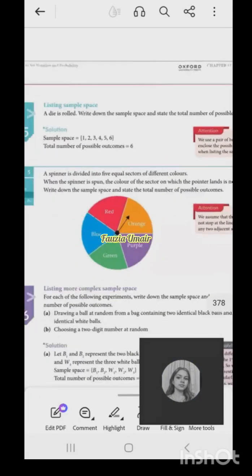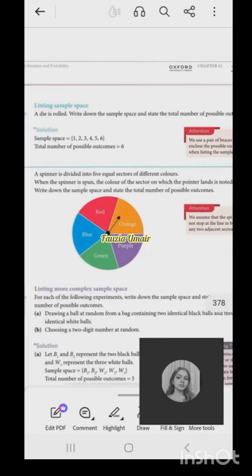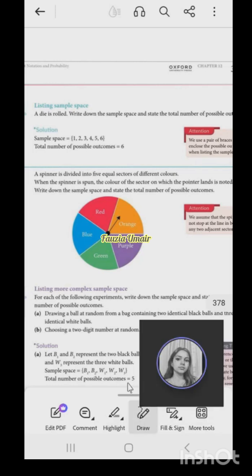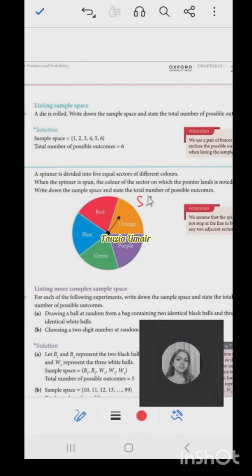Now just look at this one. The question is: a spinner is divided into 5 equal sectors of different colors. When the spinner is spun, the color of the sector on which the pointer lands is noted. Write down the sample space and state the total number of possible outcomes. So what is the sample space in this question? What is a sample space? The sample space is all possible outcomes. So in this case, what are the possible outcomes? You will list them down. Sample space is red, green, orange, and purple.